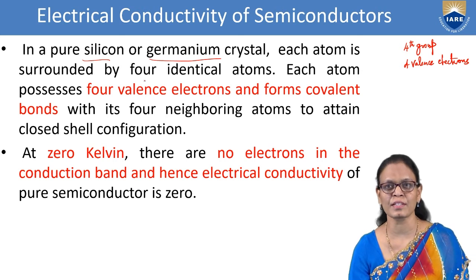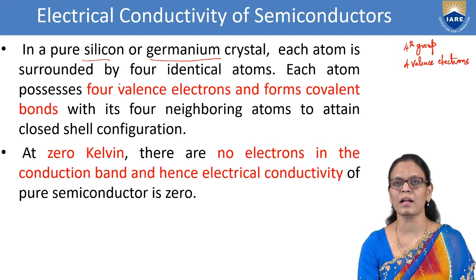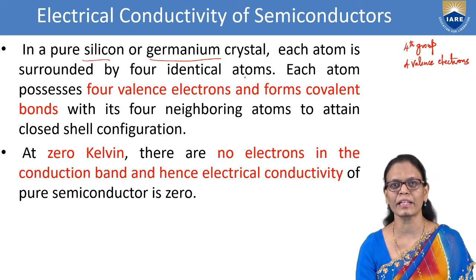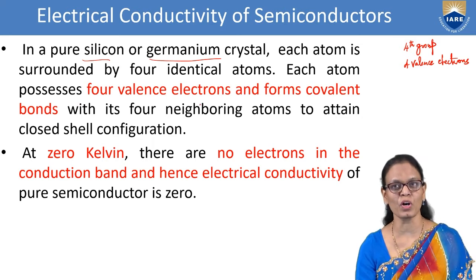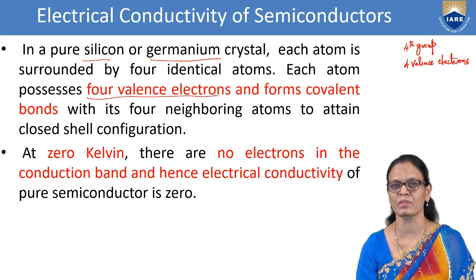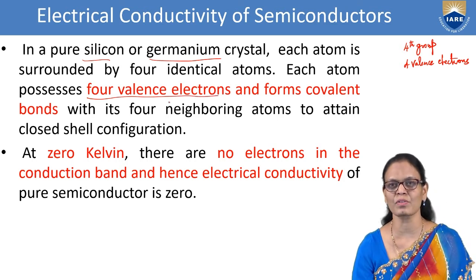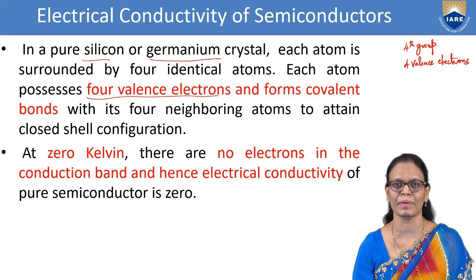Now if we are considering a pure silicon or germanium crystal, each atom is surrounded by 4 identical atoms and each atom possesses 4 valence electrons. So we are talking about these valence electrons. What are valence electrons? Valence electrons are those electrons which are present in the outermost orbit.